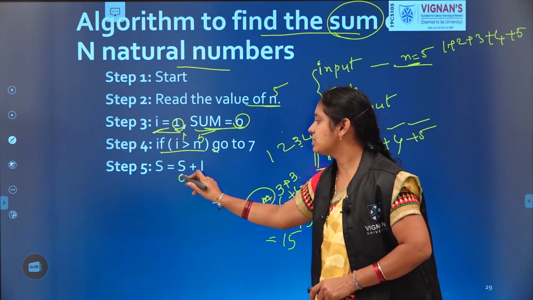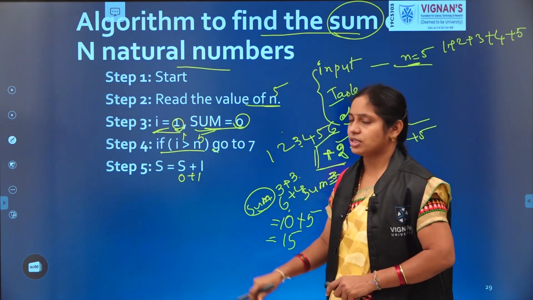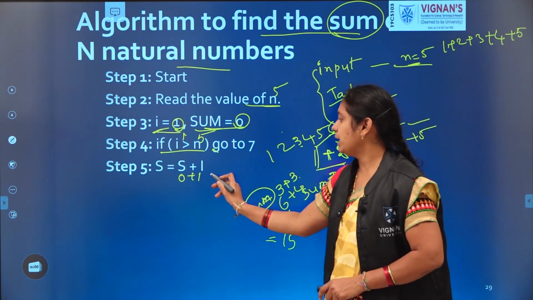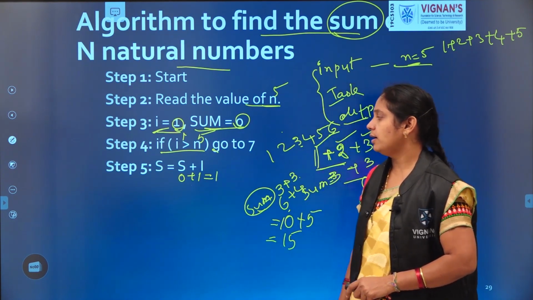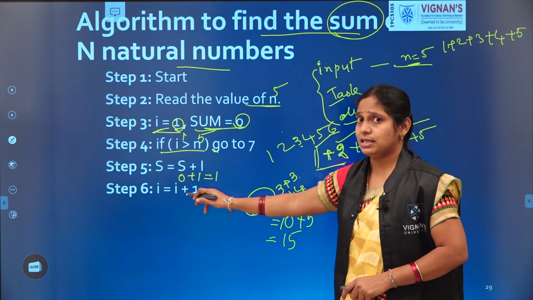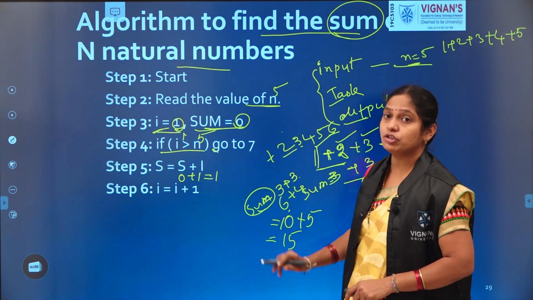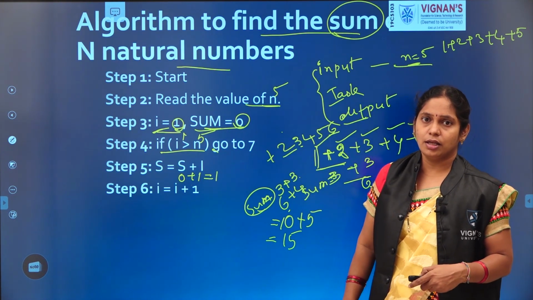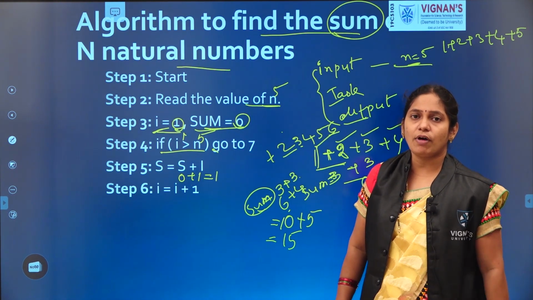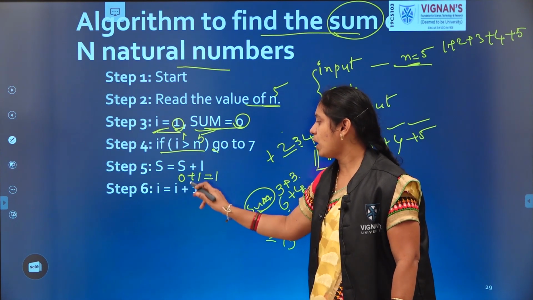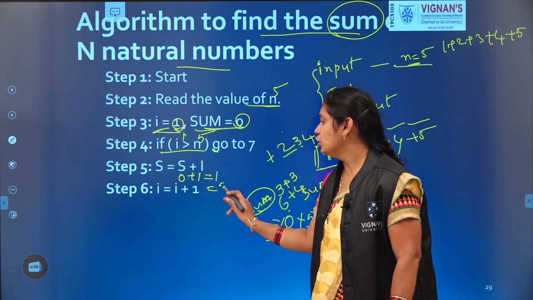Initial value of sum is 0, plus 1 will be added to this. Now sum becomes 1. And then take the next number. 1 we completed. Now we are coming to the next number. How are we coming? By incrementing the value of I. So I plus 1. Previous value of I is 1, plus 1, which equals 2.